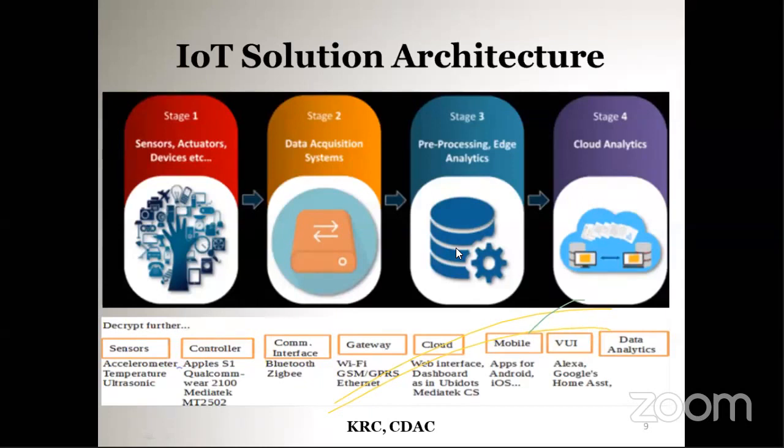So in the same example, that is in the case of smart farming, the data from different sensors like the moisture sensor and temperature sensor are processed at the edge device.